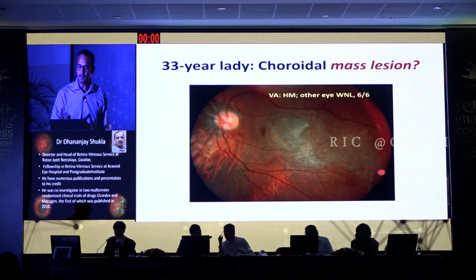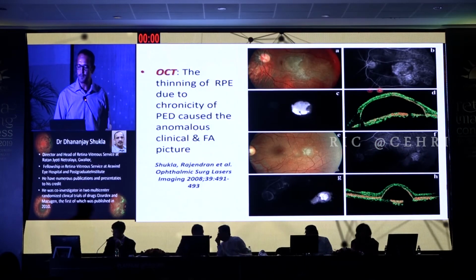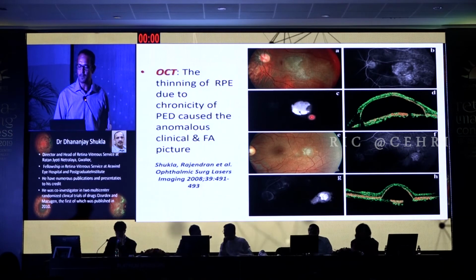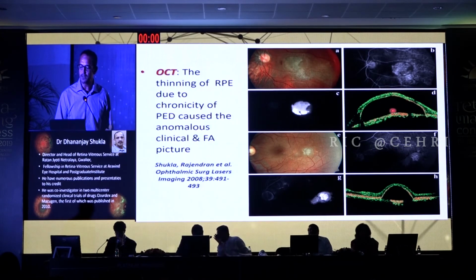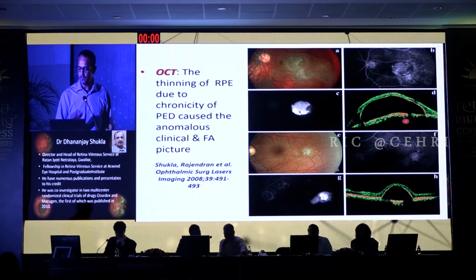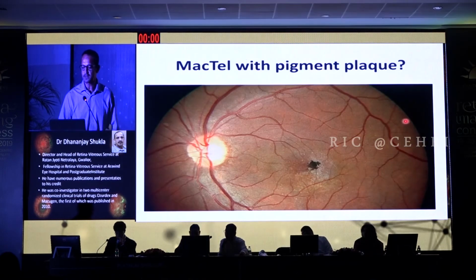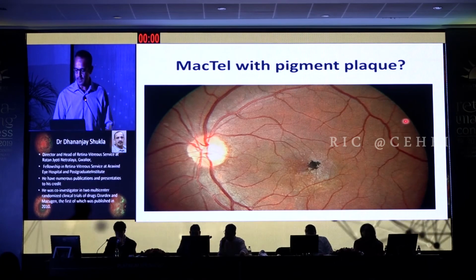This lady was referred to us as a masked lesion, again just seeing this large PED. This time the angiography was confusing because it looked like a RAP. But remember, a RAP does not occupy the center of a PED, and this has an intact PED. You can see the top is thinned out, and you can see the classic edges. So we could say that it is an anomalous PED of a CSCR, which Gass has mentioned. This looked like a case of MacTel, but just looking below could confirm that this is a CSCR.